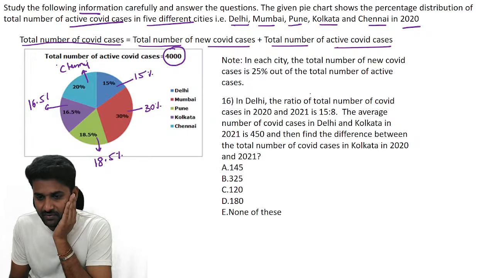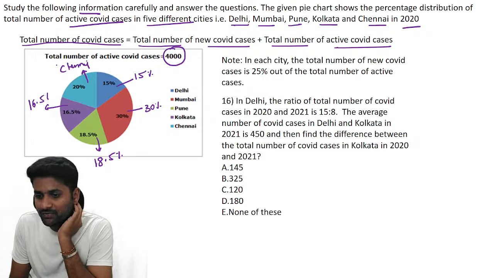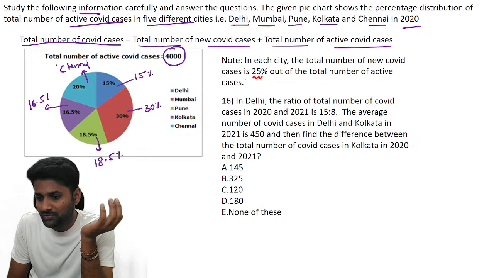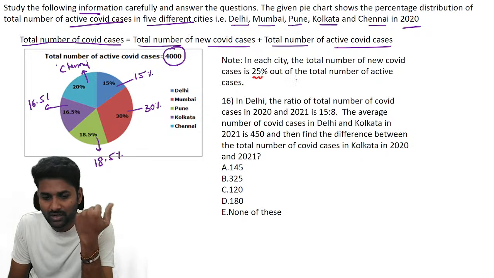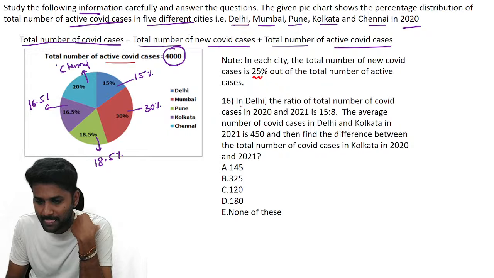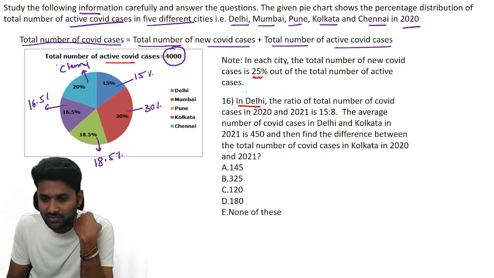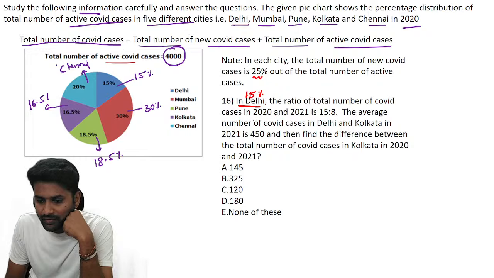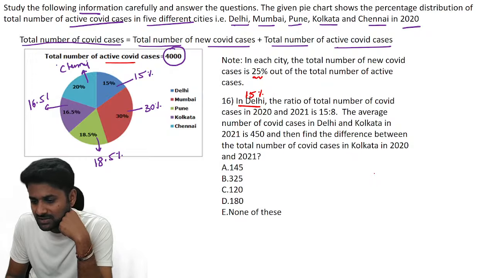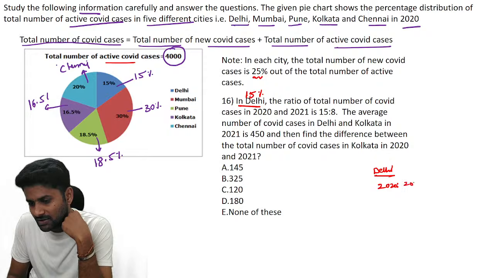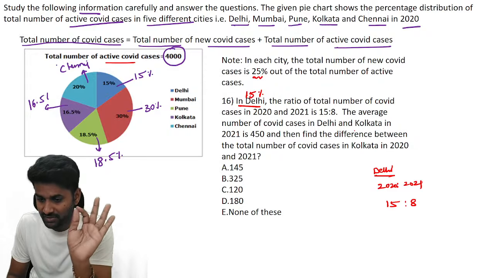So look into the major information. In each city, the total number of new COVID cases is 25 percent of the total active cases. This is all about active cases now. They are talking about Delhi, and Delhi is already 15 percent. The ratio of the total number of COVID cases in 2020 and 2021 for Delhi is 15 is to 8. Let's understand this information first of all.